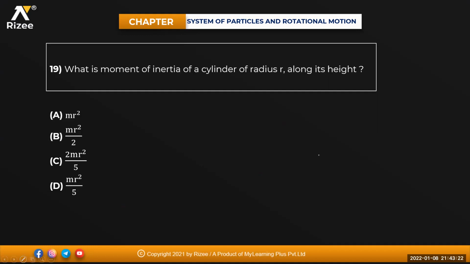Next one. What is the moment of inertia of a cylinder of radius r along its height?